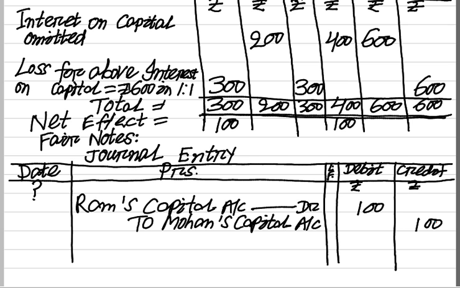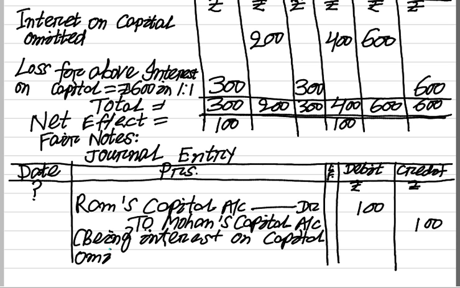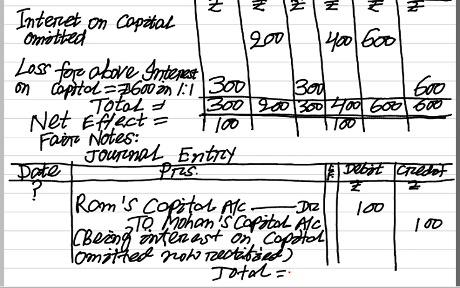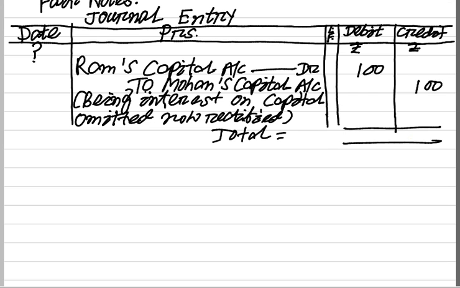Being interest on capital omitted, now rectified. Then your total is 100.